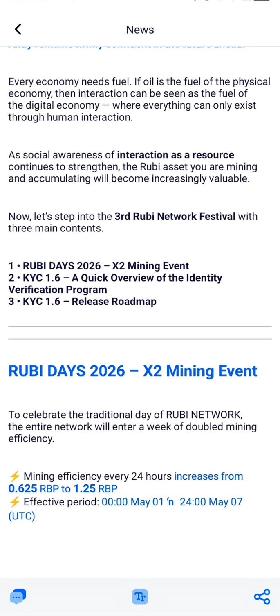The first one, which we have looked at, is the double rate mining. That is why you see that I'm mining 1.4. If you have not referred anybody, you will be mining 1.4. It started yesterday and is going to end on May 7th. If you have referred people, yours might change because you will be getting bonuses from your referrals.